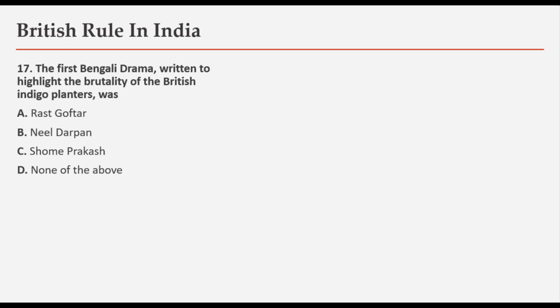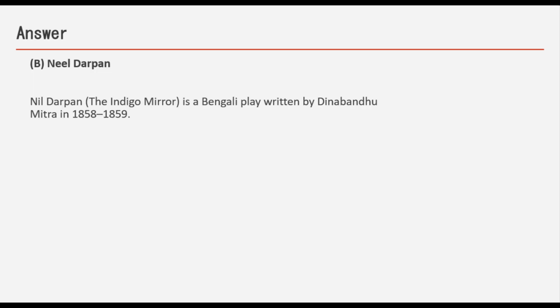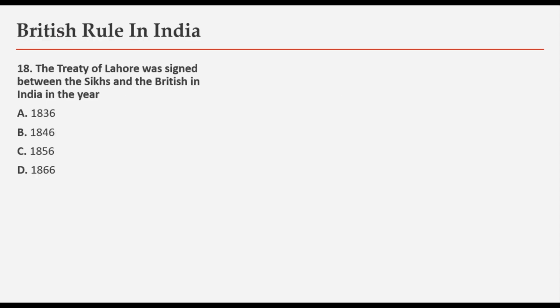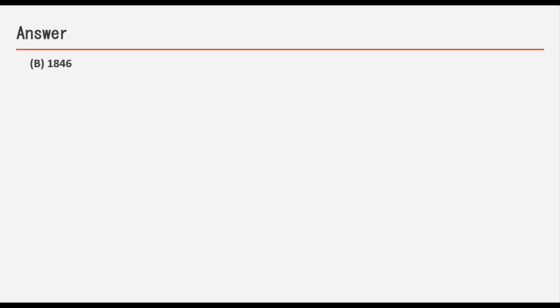Moving on. The first Bengali drama written to highlight the brutality of the British indigo planters was options are Rast Guftar, Neel Darpan, Shom Prakash or none of the above. And the answer is Neel Darpan. Neel Darpan is a Bengali play written by Dinbandhu Mitra in 1858 to 1859. Moving on. The Treaty of Lahore was signed between the Sikhs and the British in the year? Options are 1836, 1846, 1856 or 1866, and the answer is 1846.